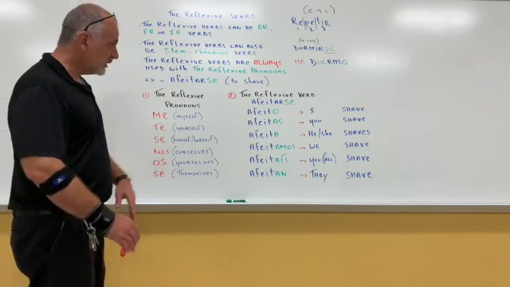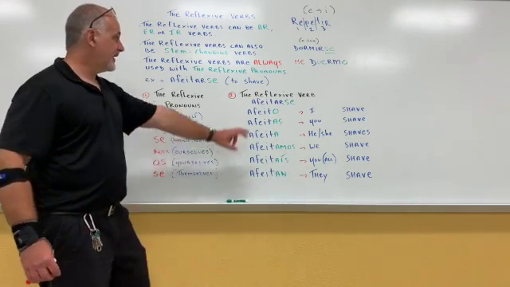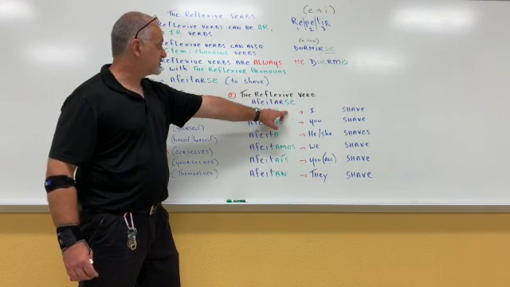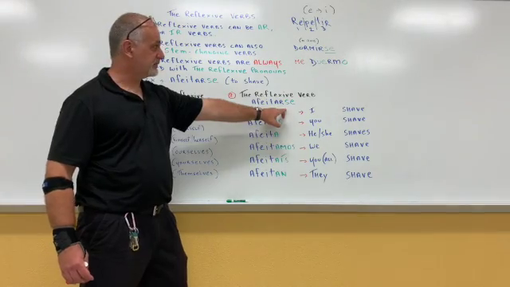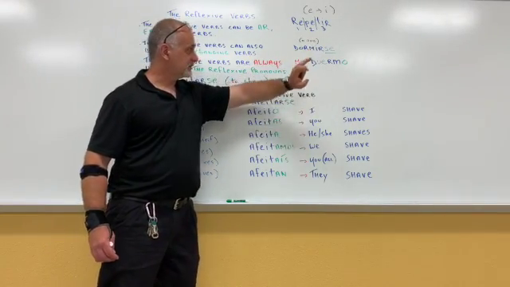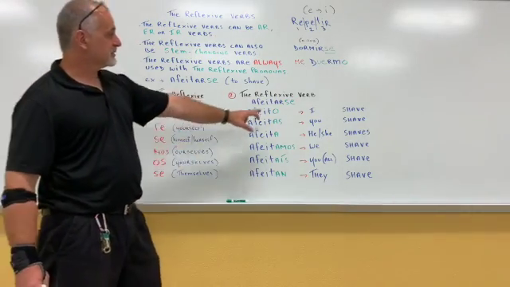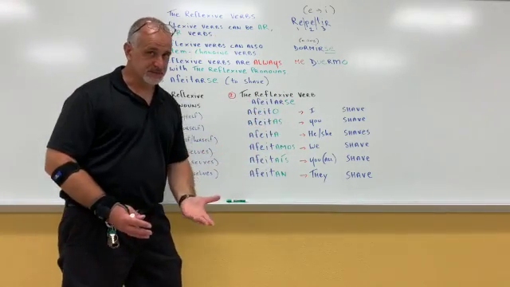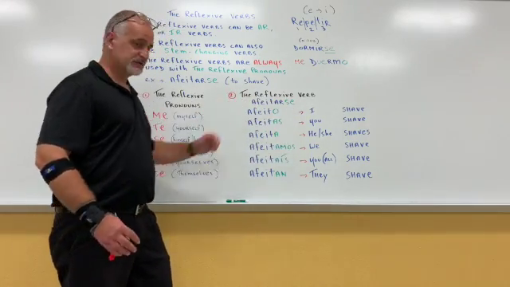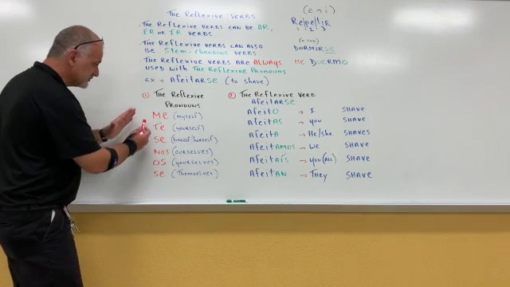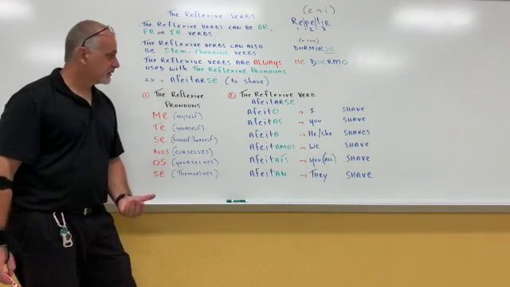Now, a verb is going to be reflexive when you see se attached to the infinitive. See, afeitarse, to shave, dormirse, to fall asleep. You see, whenever you see the se showing up at the end of the infinitive, it tells you that you're going to have to be very careful, move it to the front. But you're going to have to use the right reflexive pronoun that will match the subject you're with.